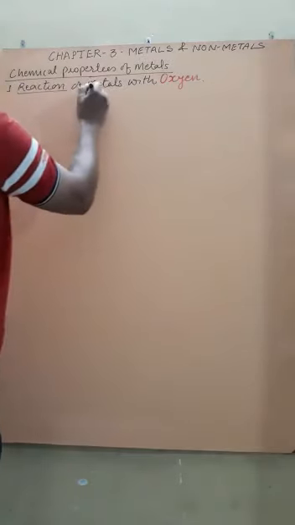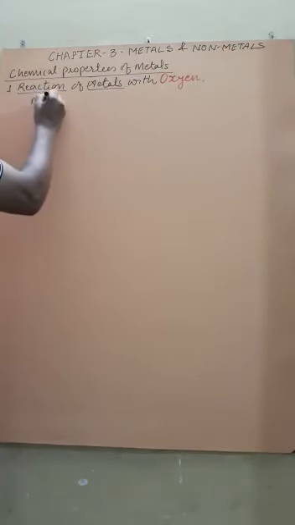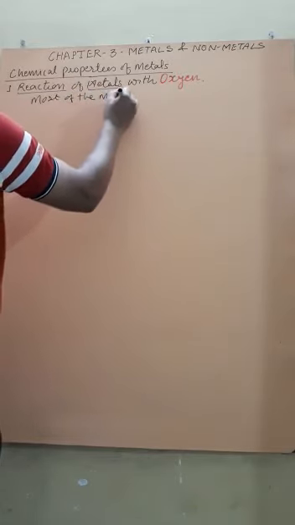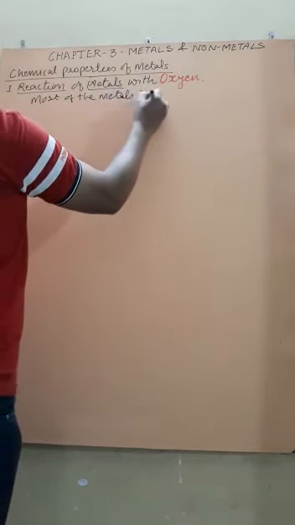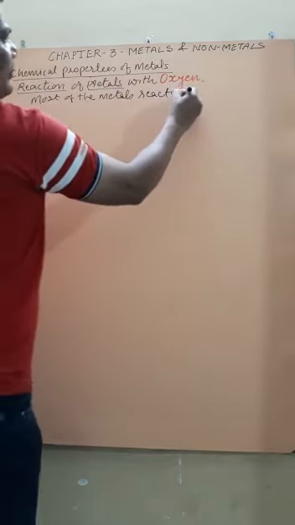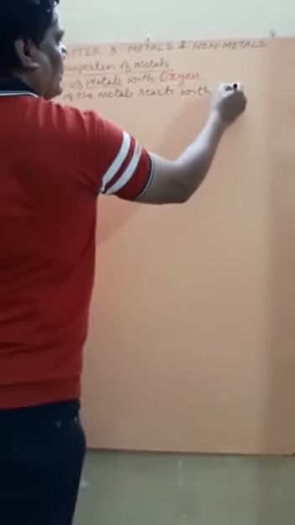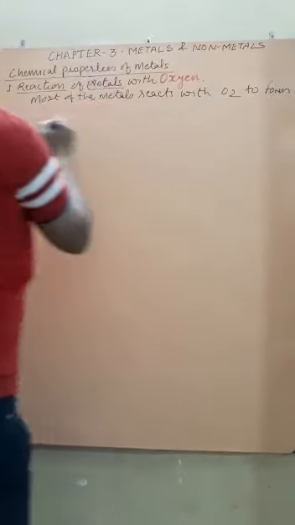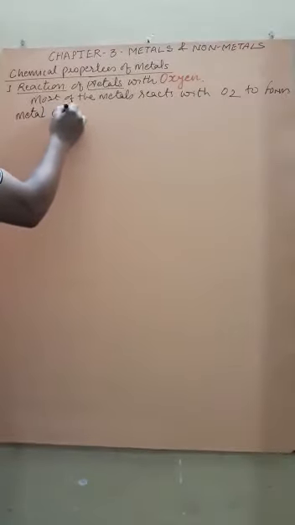Yes, student. Next one is reaction of metals with oxygen. Most of the metals react with oxygen to form metallic oxide, or simply called metal oxide.